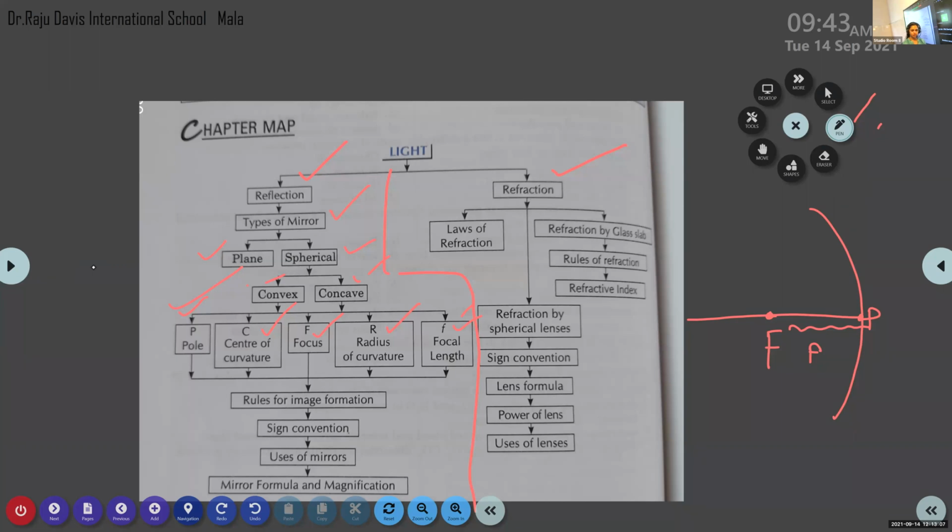A ray of light which is parallel to the principal focus, after the reflection. Yes, it's right. The ray of light coming parallel to the principal axis, not principal focus, after reflection passes through the principal focus. The second rule is exactly opposite to the first case. That is, the ray of light passing through the principal focus, after the reflection, what happens?